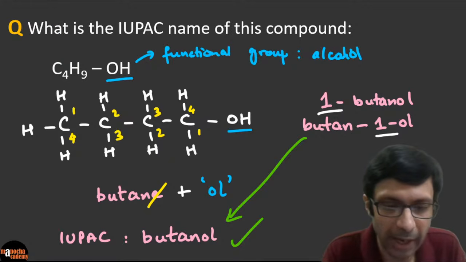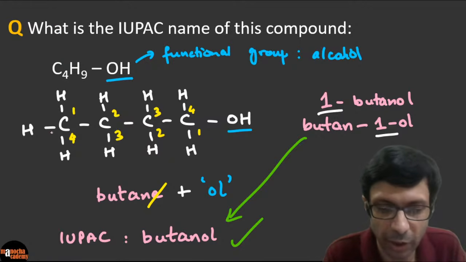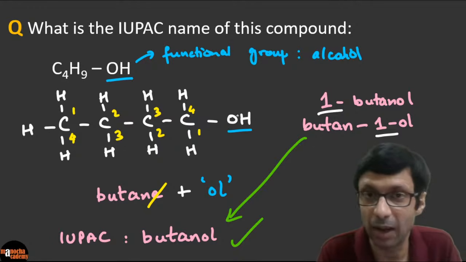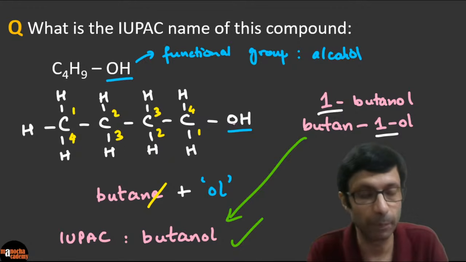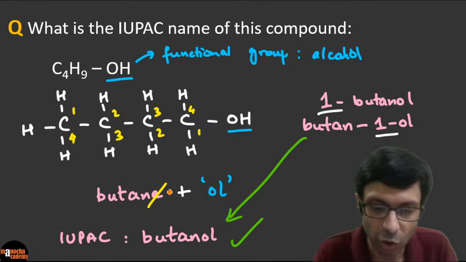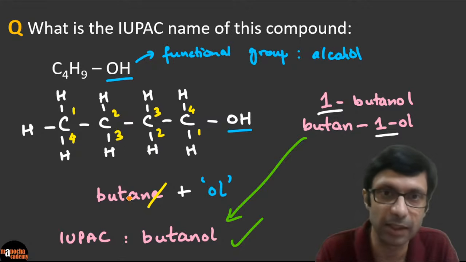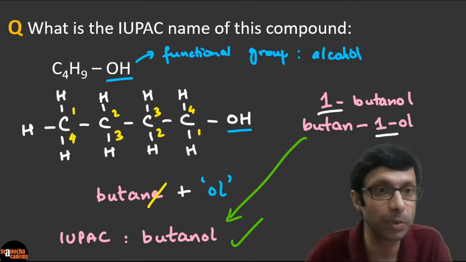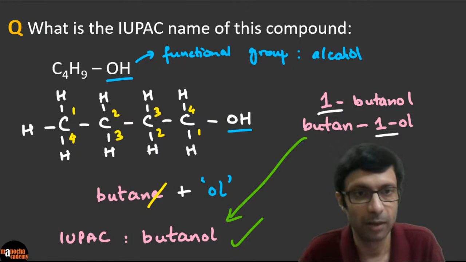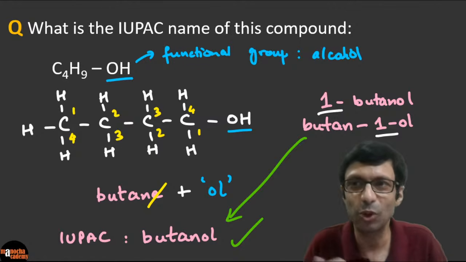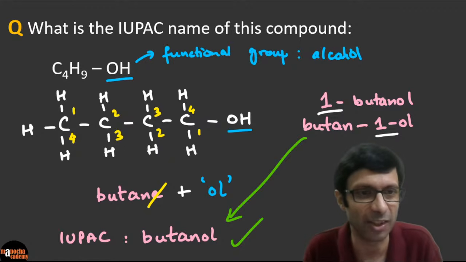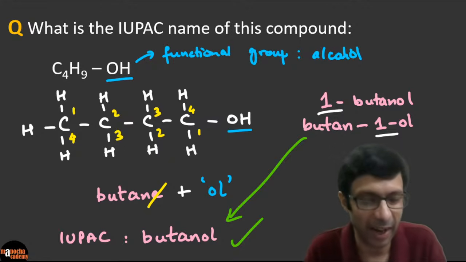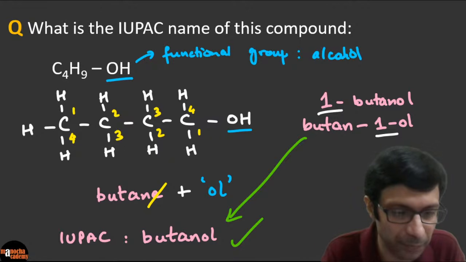The idea is you look at the carbon atoms and you determine it's a butane, but there's an alcohol group, an OH functional group. So the name will change because it's not simply a butane. And how do you change the name? You remove the E and the alcohol comes in the suffix. So these functional groups come at the end. The halogens come in the prefix. So all these rules you have to learn and practice. Once you keep practicing, it will become simple. Always try to look at the compound, guess the name, and then check the answer. Don't look at the answer first. Excellent. Let's go on to our next question.